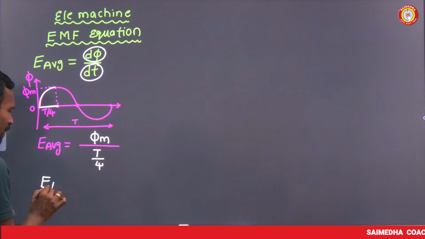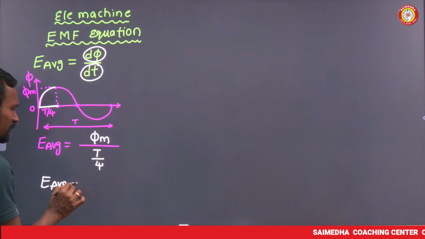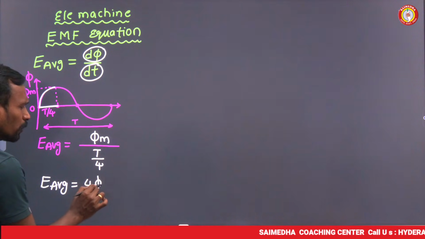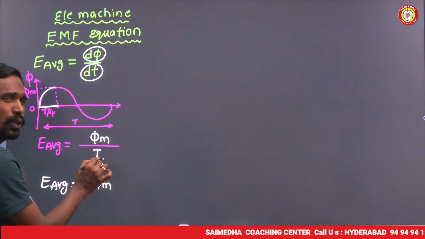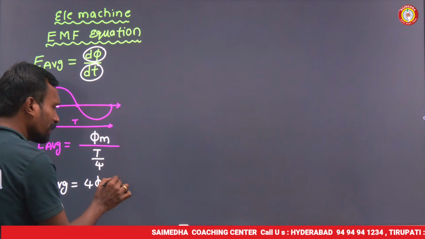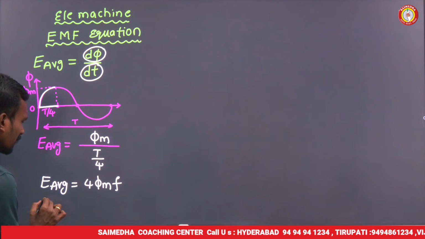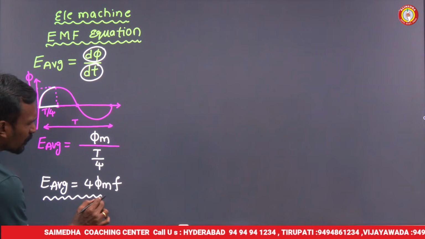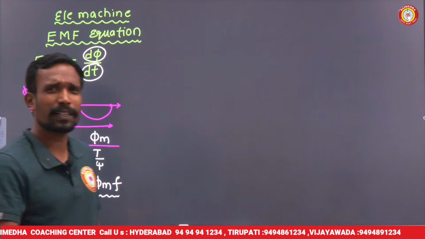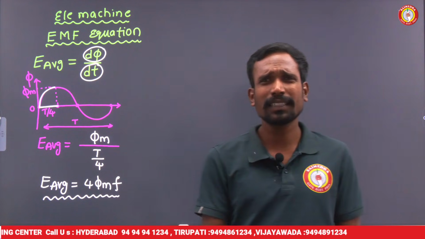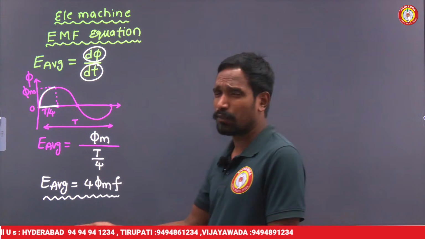Then what is E average? The average EMF is equal to 4 into φm into 1/T. 1/T can be written as frequency. So E average = 4 φm f. This is the average EMF in our transformer. That is our EMF equation of transformer for average.